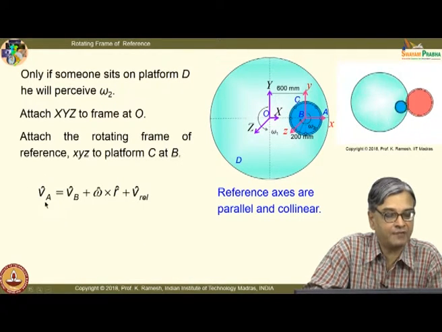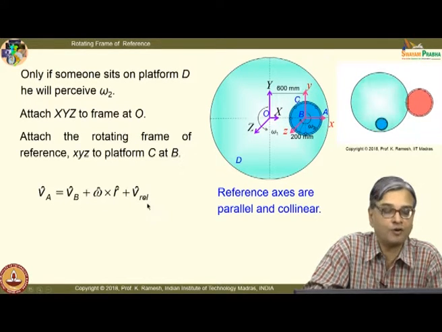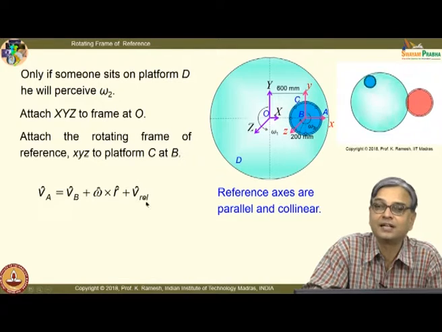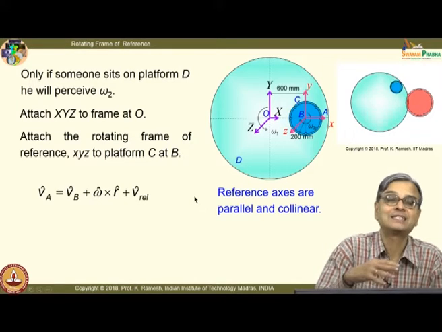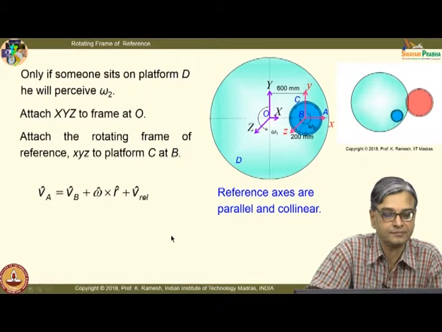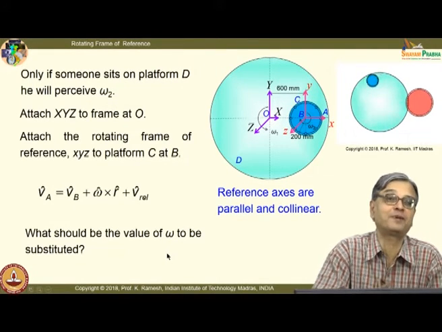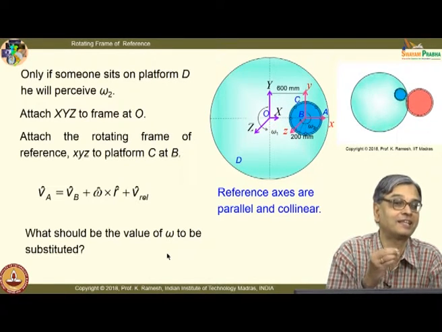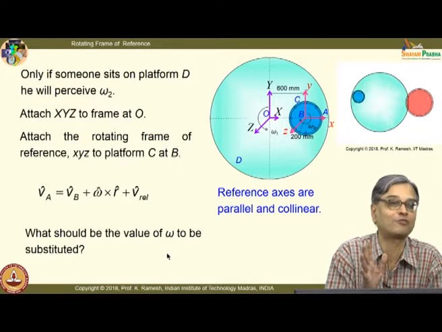velocity, and we know the expression V A equal to V B plus omega cross R plus V rel. Now, you have to find out what is the omega that I should use, how do I evaluate velocity of point B, how do I evaluate velocity which is labeled as V rel, or this is the velocity of point A seen from a rotating frame of reference. Okay. And I have sufficient number of omegas. So, you will have to be very careful and attentive in applying and selecting the correct omega for correct quantity.